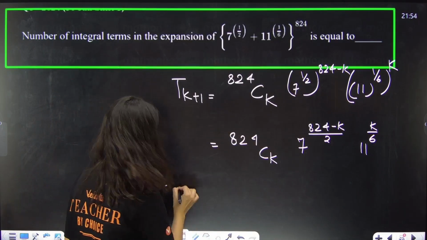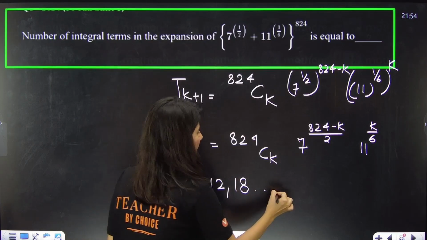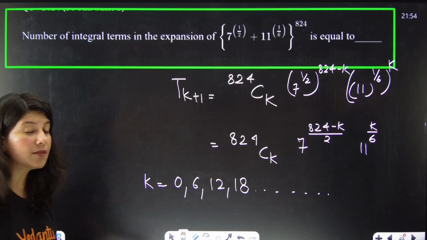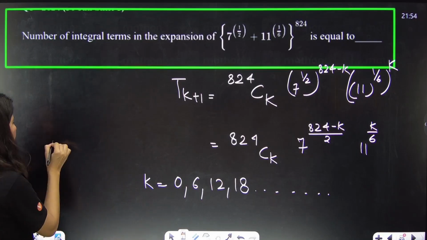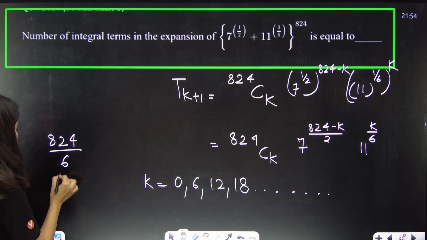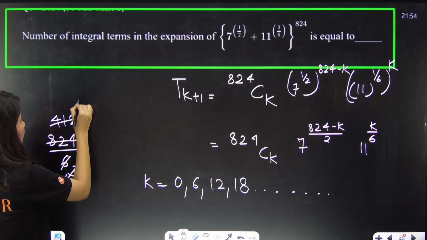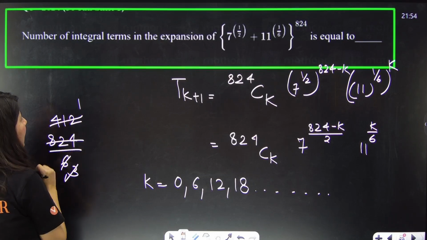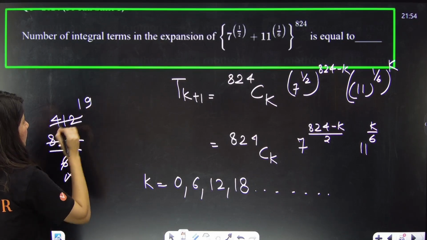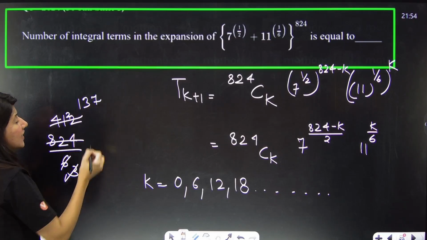So k can be 0, 6, 12, 18, and the last k can go maximum up to 824. But is 824 even a multiple of 6? Let us check. 3 and this is 412. Now 3 ones are 3, 1 carry, 3 nines are 3, 3 threes are 9, 2 carry, 3 sevens are 137.